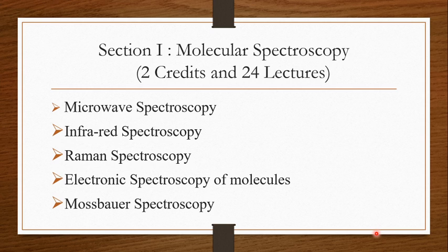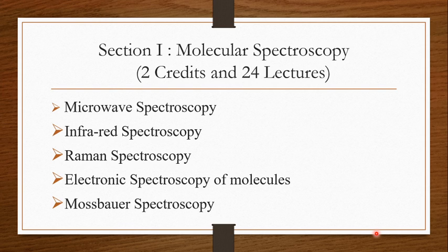Next in this chapter is the vibration of polyatomic molecules, Fourier transform spectroscopy, well known as FTIR, its advantages, and also the carbon dioxide laser. Okay, this was in the infrared spectroscopy.